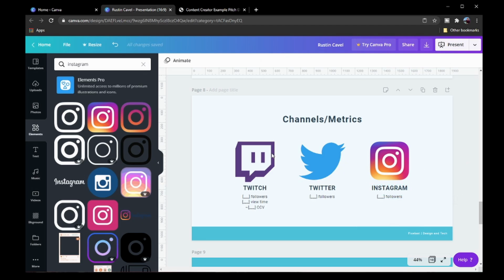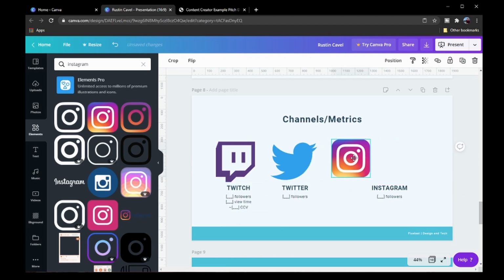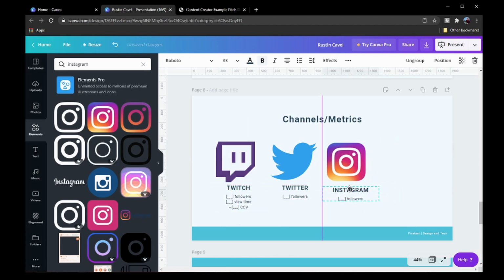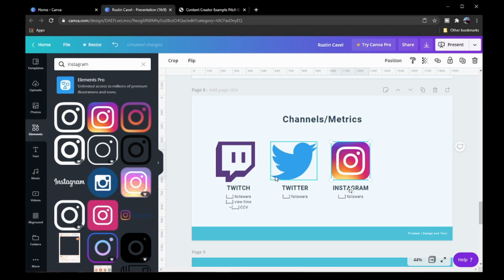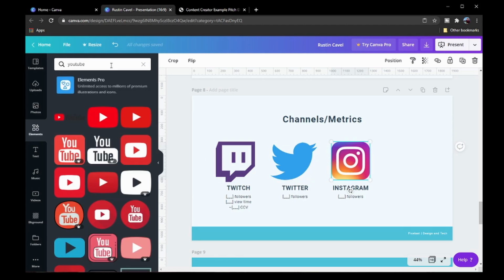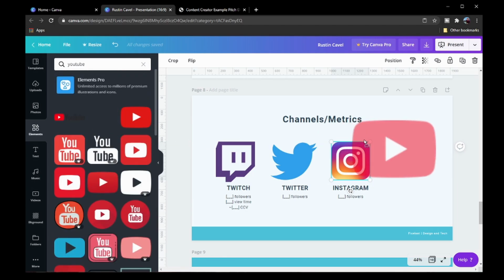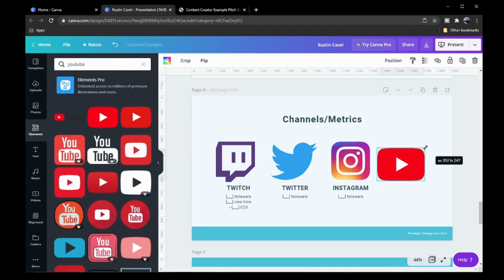Now, if you have a YouTube channel, then you can always move these over as well. Makes it really, really easy to be able to manipulate all of the elements and include and remove what you don't want. So let's just look up YouTube. Gosh, what is the newest icon? There's so many. Let's grab this one.